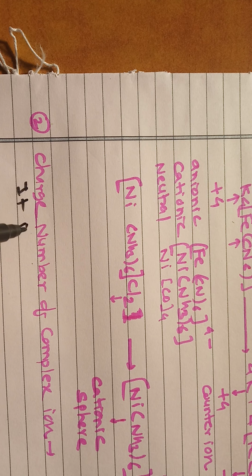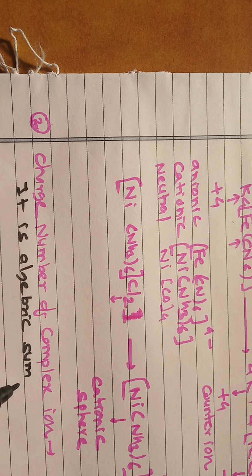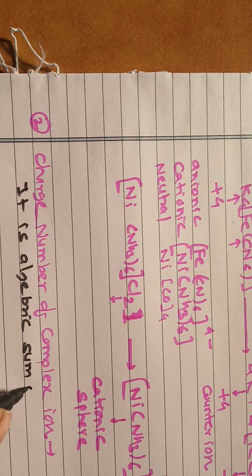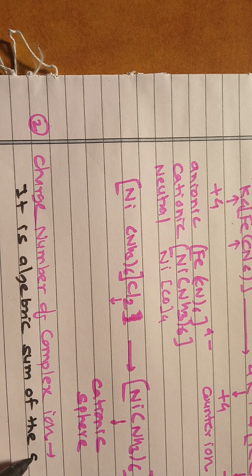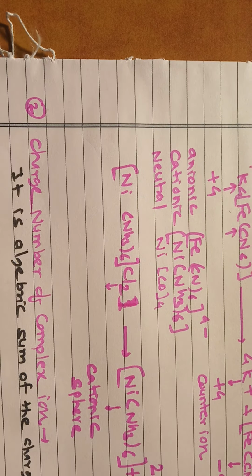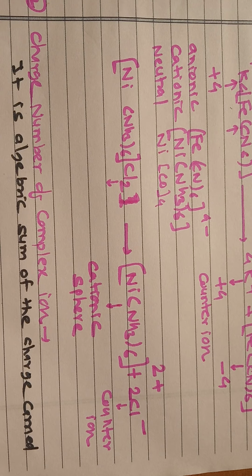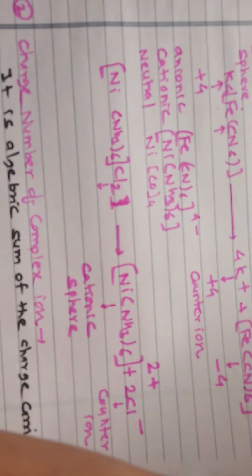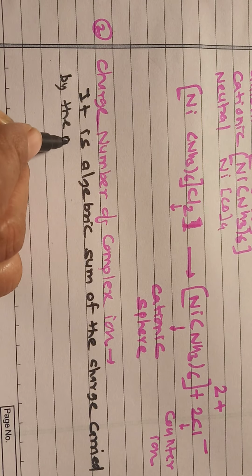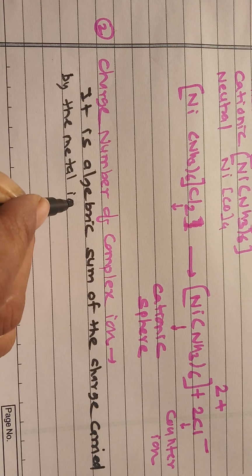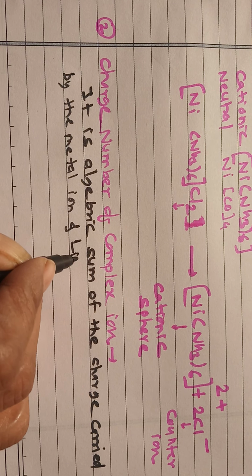It is the algebraic sum of the charge carried by the metal ion and the ligands.